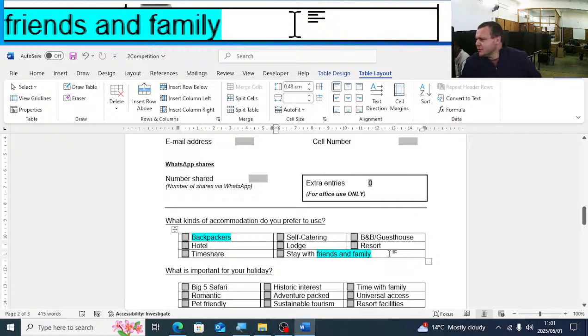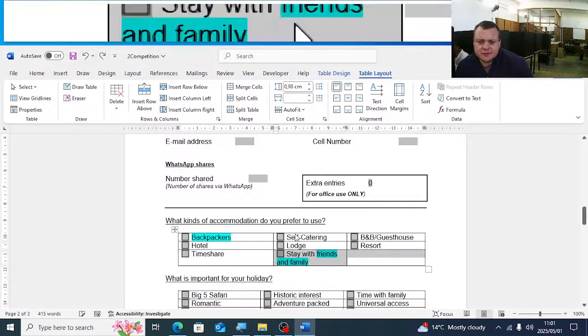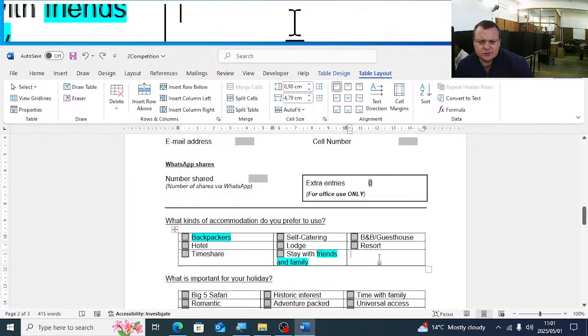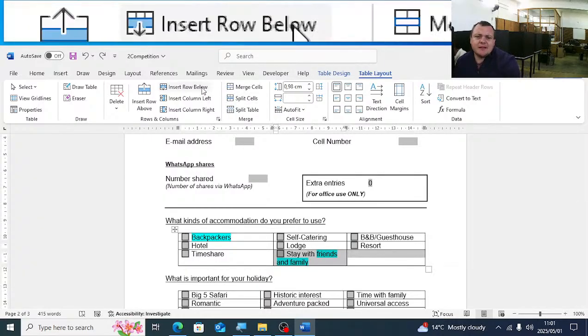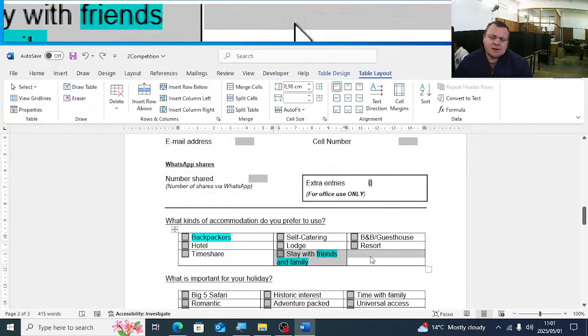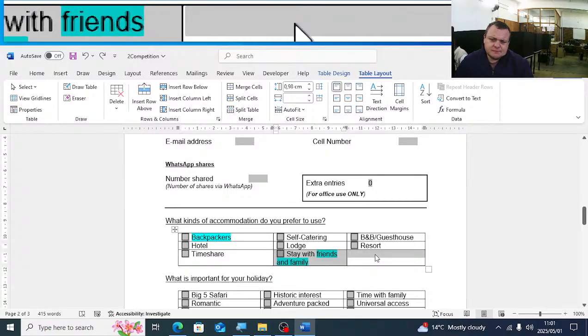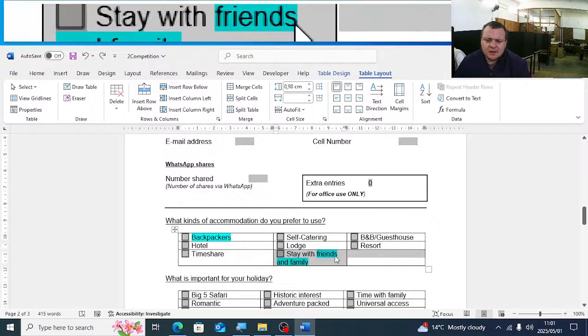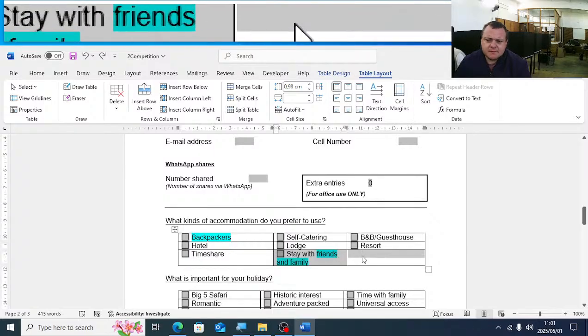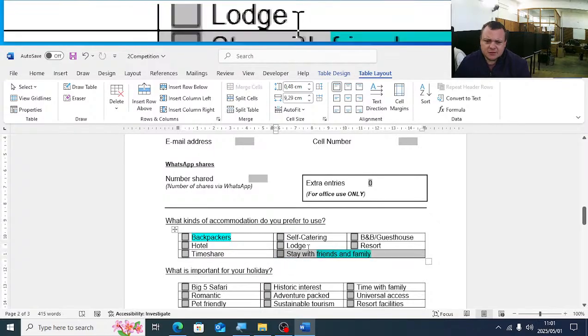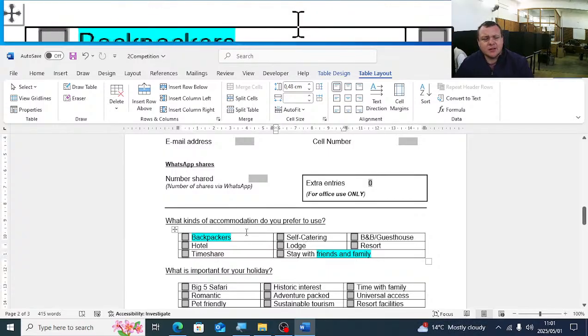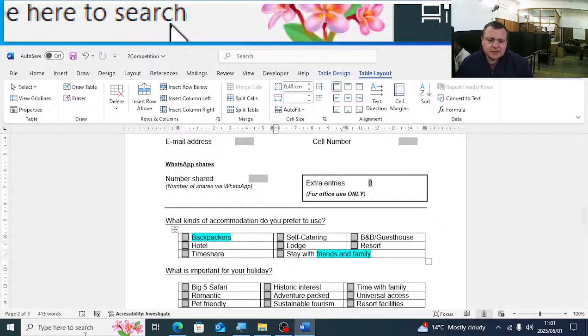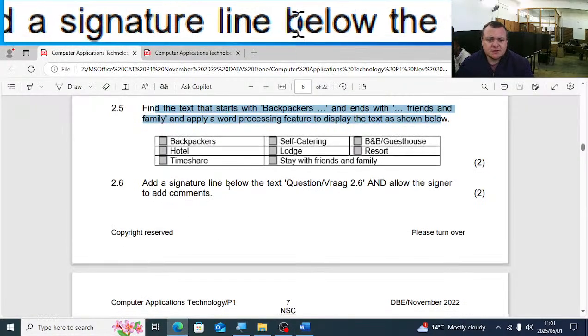So you will select only the last 2 cells, stay with friends and family, and then you have the empty cell, and you click on merge cells. It's quite easy marks. Guys, grade 12s, it's again grade 10 work this, né? It's grade 10 work, so you should be familiar with this.